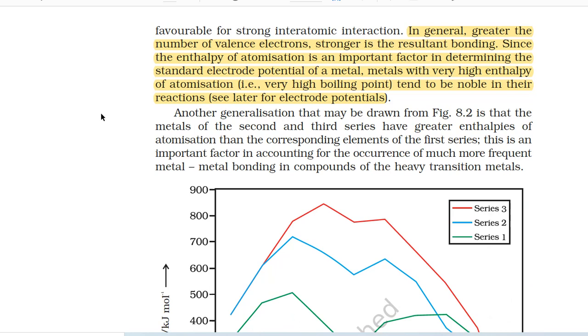Since the enthalpy of atomization is an important factor in determining the standard electrode potential of a metal, metals with very high enthalpy of atomization, that is very high boiling point, tend to be noble in their reactions (see later for electrode potential).